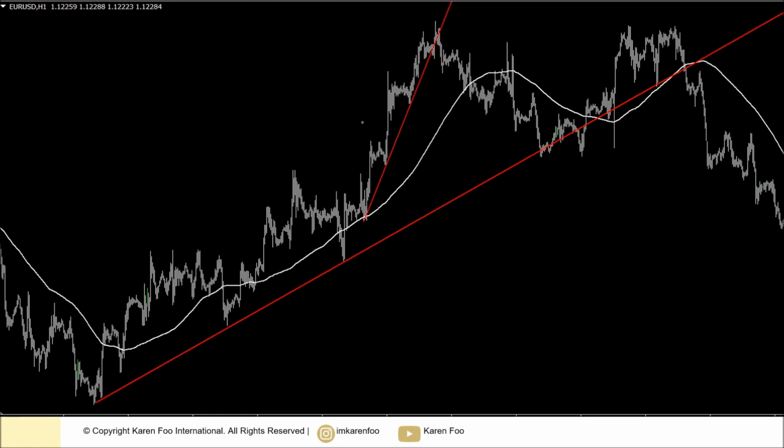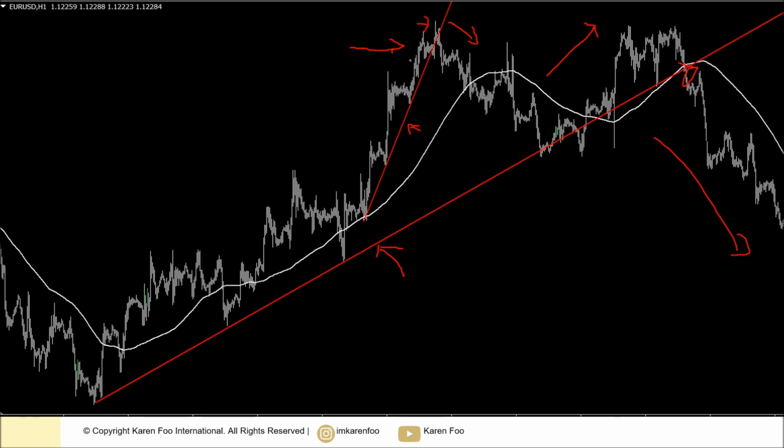So another example over here, bullish trend, you can easily spot which is the steeper one, which is this one. Okay, steep trend line, price broke below, it retraced a little bit, and then it continues to go on a bullish move. Whereas for this trend line that is less steep, price broke over here and then a new downtrend is formed. One thing you need to take note is that if this occurs right at the end of the trend, for example, you see price forming bearish candlestick signals, and also you see a bearish divergence. When it breaks this steep trend line, it's really time to get out.